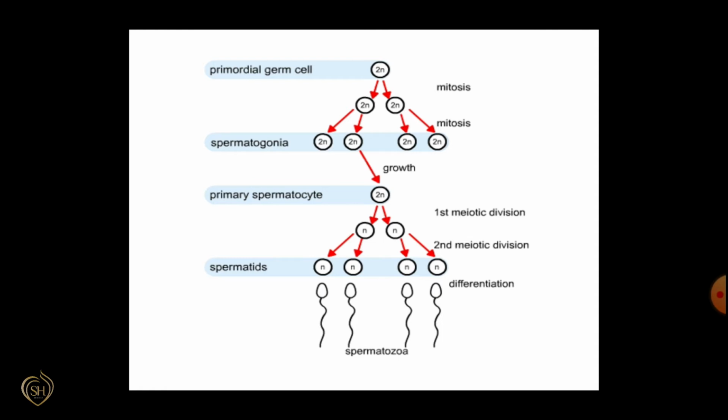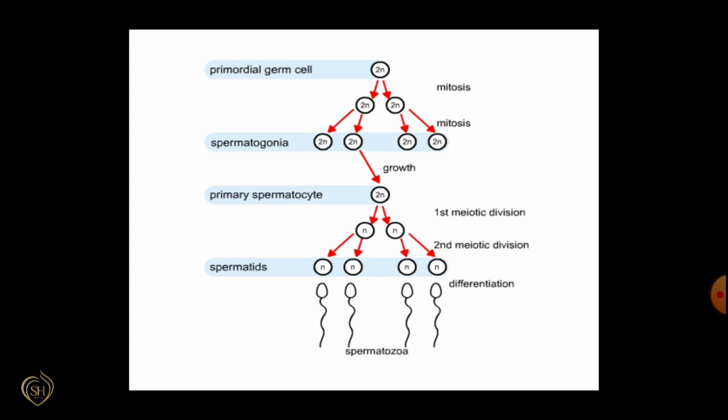They grow and increase in size and form primary spermatocytes. These are in diploid condition. Then they enter into the maturation phase. Primary spermatocytes undergo first meiotic division or reduction division to form two equal haploid cells. Then they are called secondary spermatocytes.